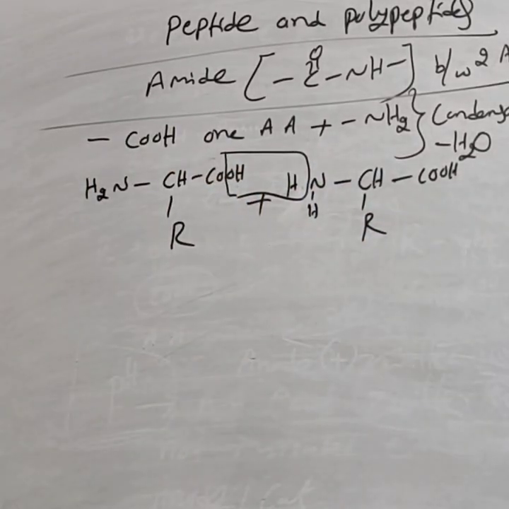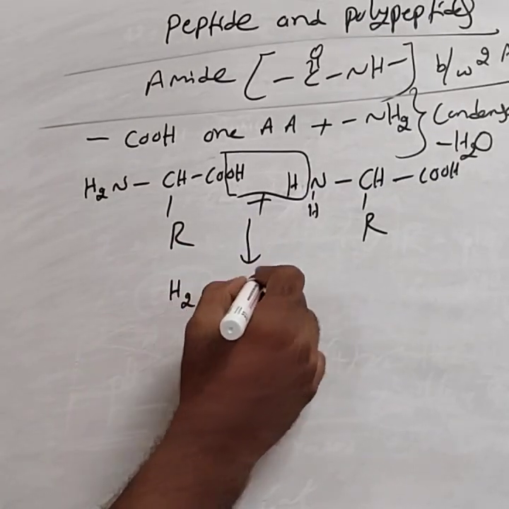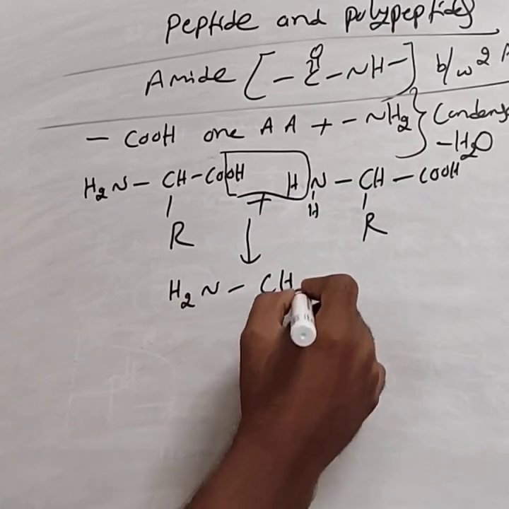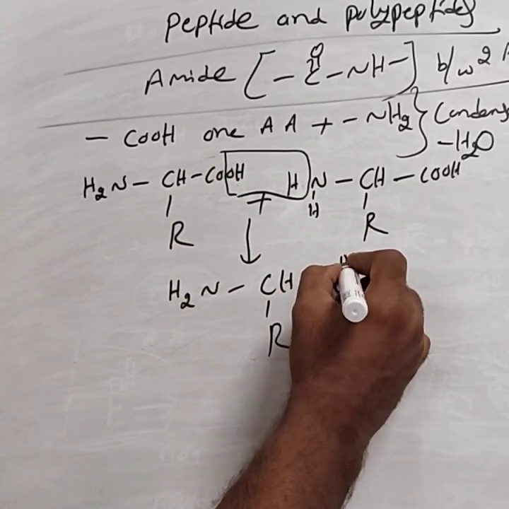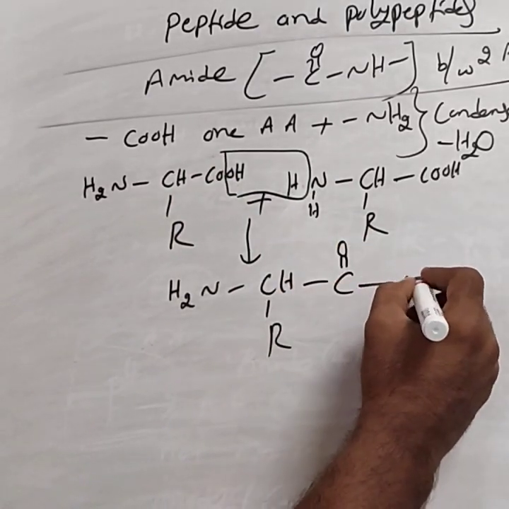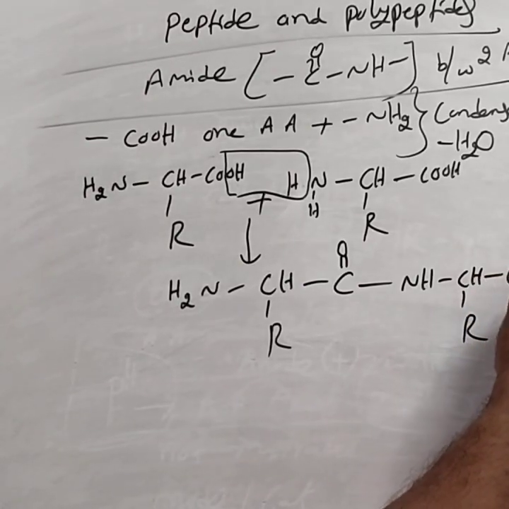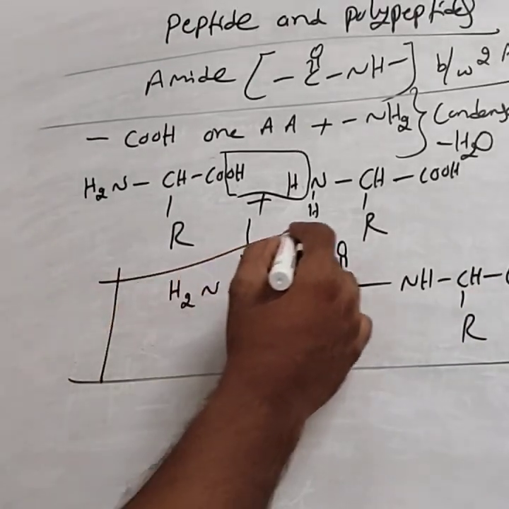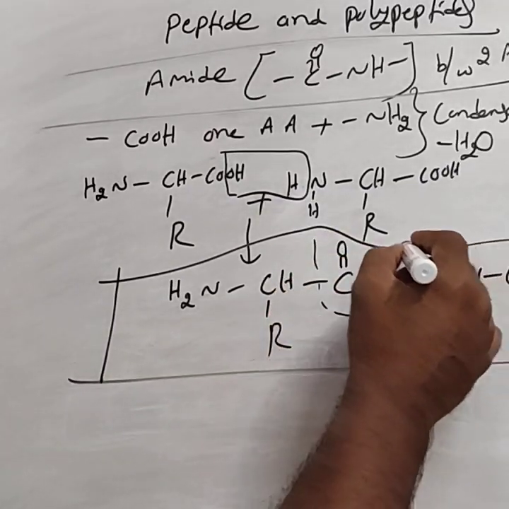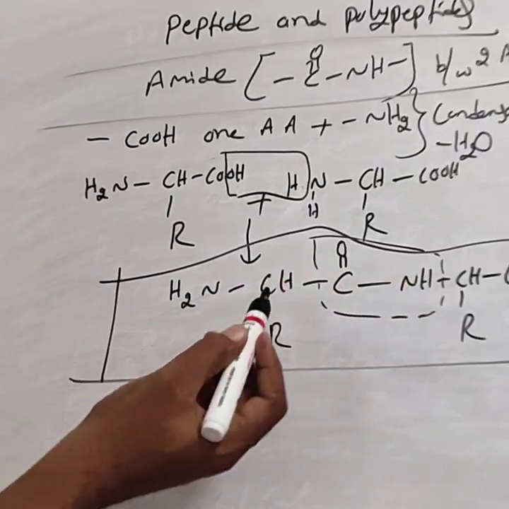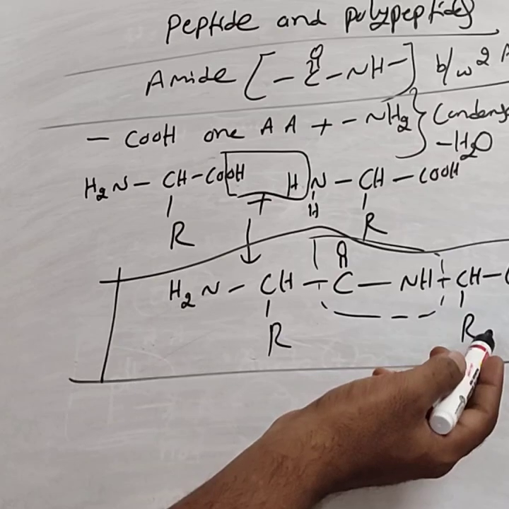Removal of water, they undergo condensation, forming NH2 CHR CO, that is C double bond O, NH CHR COOH. This is called a peptide bond, the CONH linkage. This CONH linkage exists between two amino acids. This is one amino acid, this is another amino acid.